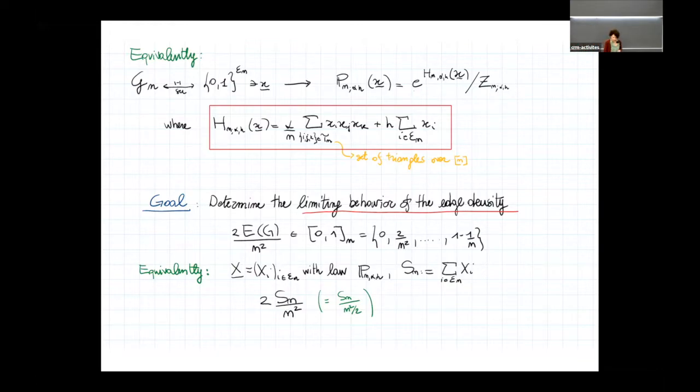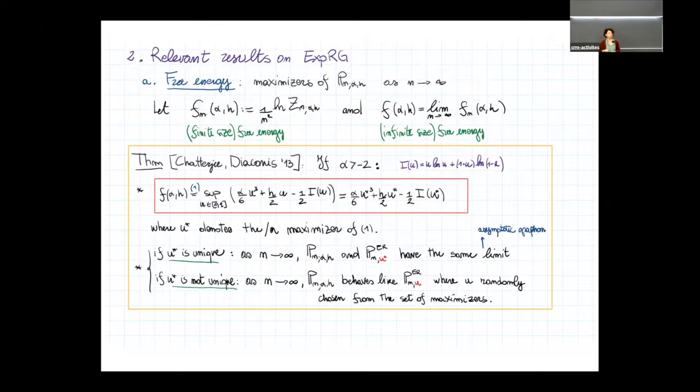Now, before moving to the results, let me present some relevant results that have been obtained before. The first basic result I want to mention concerns the free energy. You see here the definition.